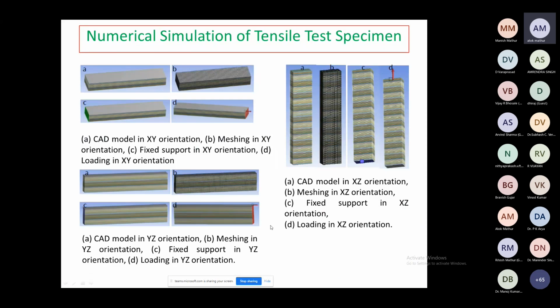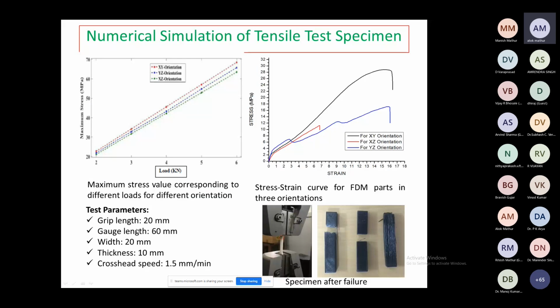So next, you can see another part we have developed in the FDM process. You can see in this case the grip length is 20 mm, gauge length 60 mm, width is 20 mm, thickness is 10 mm, and the crosshead speed is 1.5 mm per minute for this part printed in the FDM. So you can see the failed specimens in the different orientations: XY, YZ, and XZ.